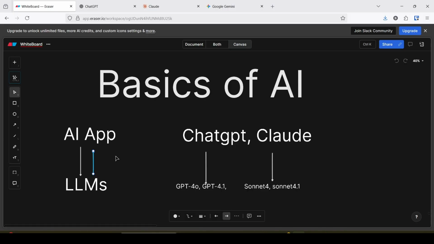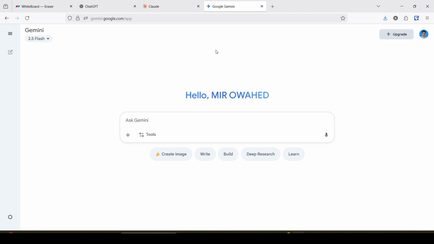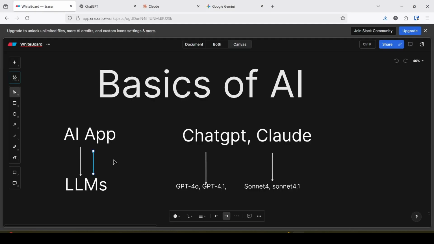In this way, ChatGPT or Claude or Gemini or any other AI application generates a response. Who is responsible for generating the response? The LLM, the large language model.